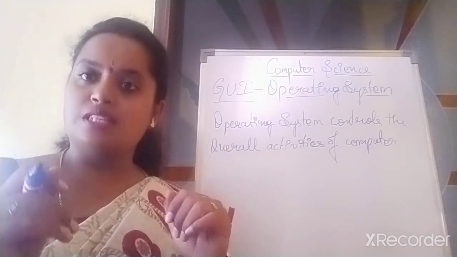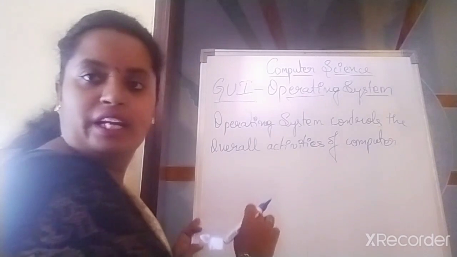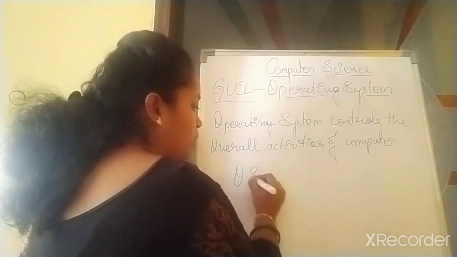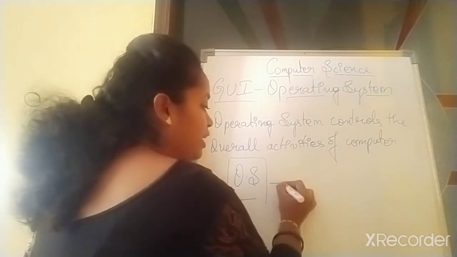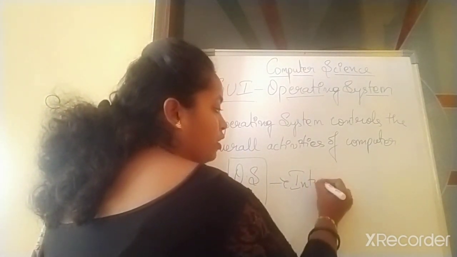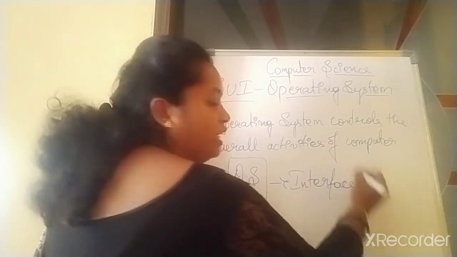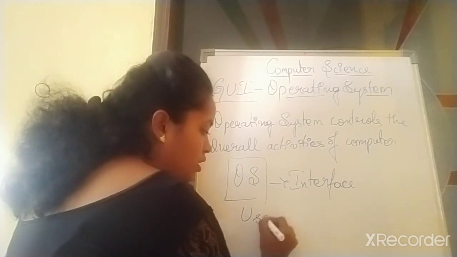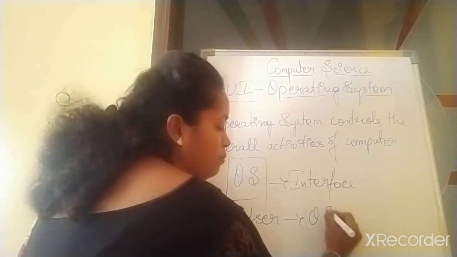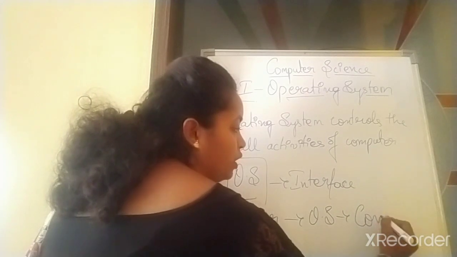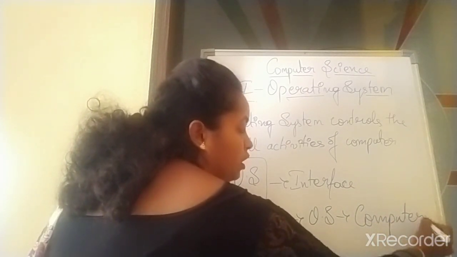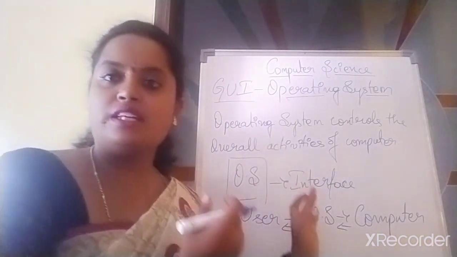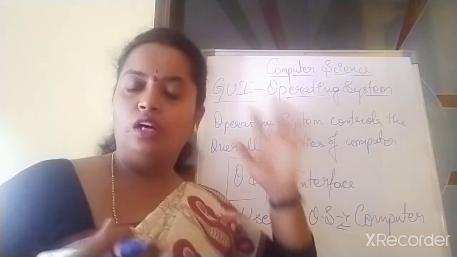Understood? Here in the system also, what happens? The operating system works as an interface. You can call it a communicator also. So this is the user, operating system and computer. Okay children, are you getting my point? Another example I'll give you.